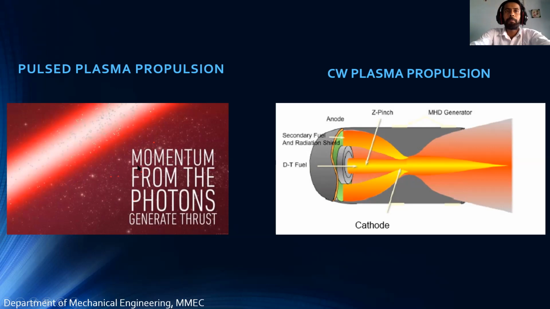Means the rocket, before entering in the space, here we are using gas, means that is air, and we are hitting the laser beam on it, sir, so that it becomes hot and it will propel further, sir.